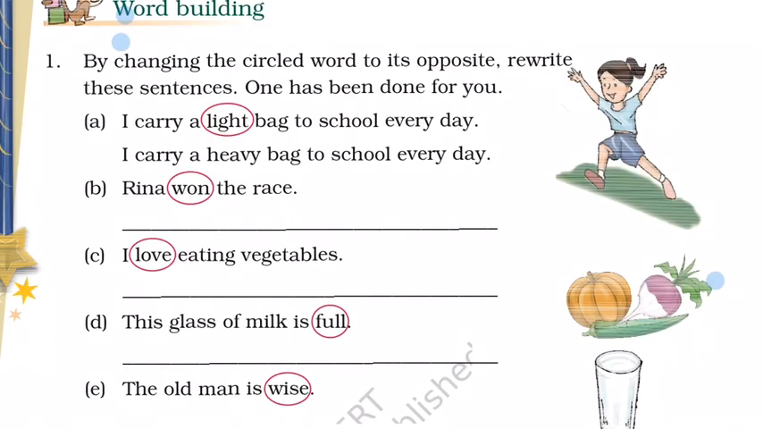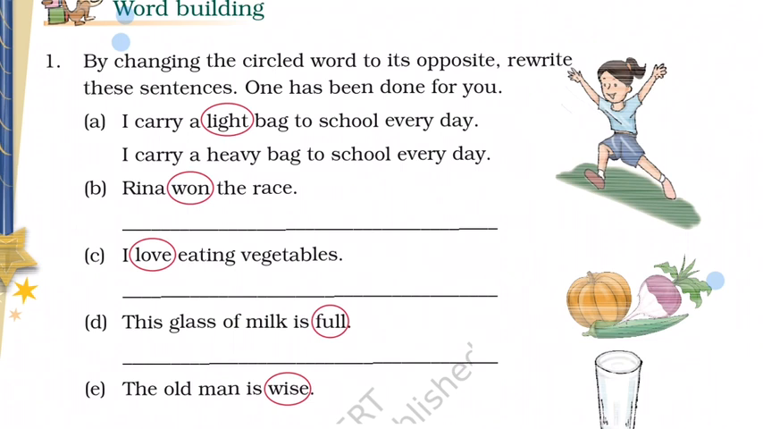Next is word building. By changing the circled word to its opposite, rewrite these sentences. One has been done for you. I carry a light bag to school every day. The answer is I carry a heavy bag to school every day.